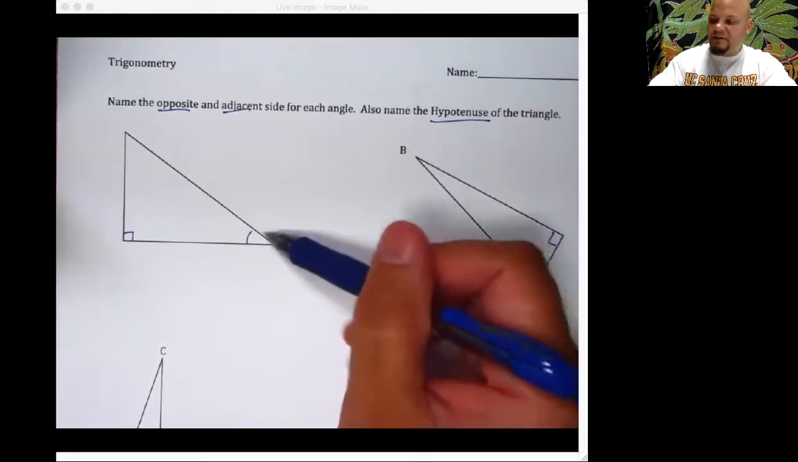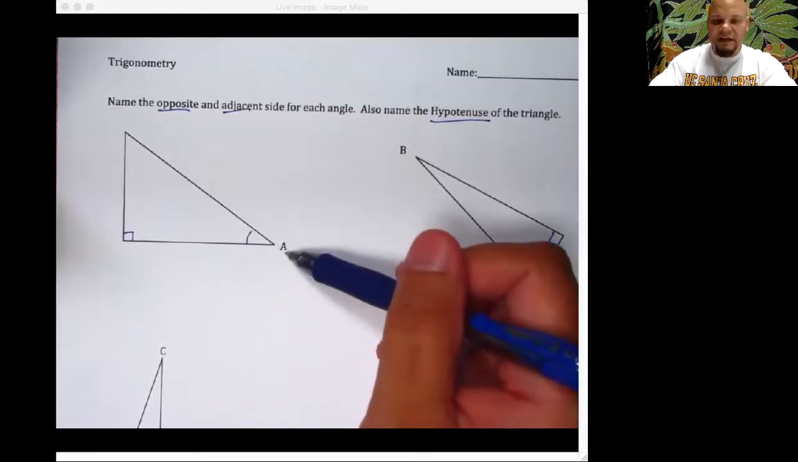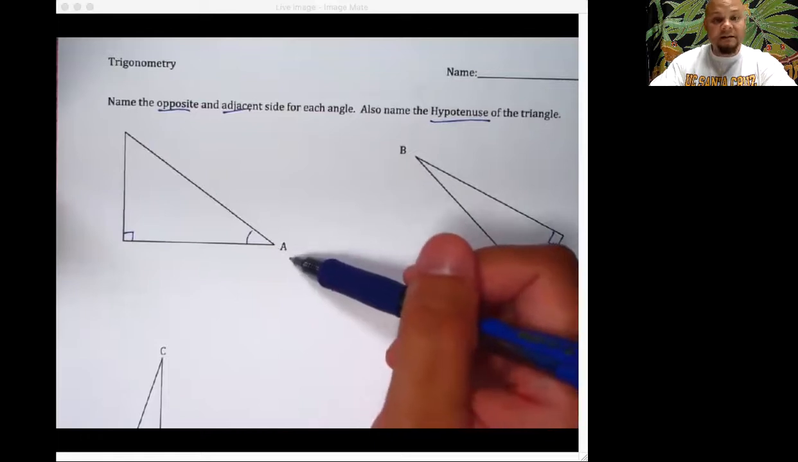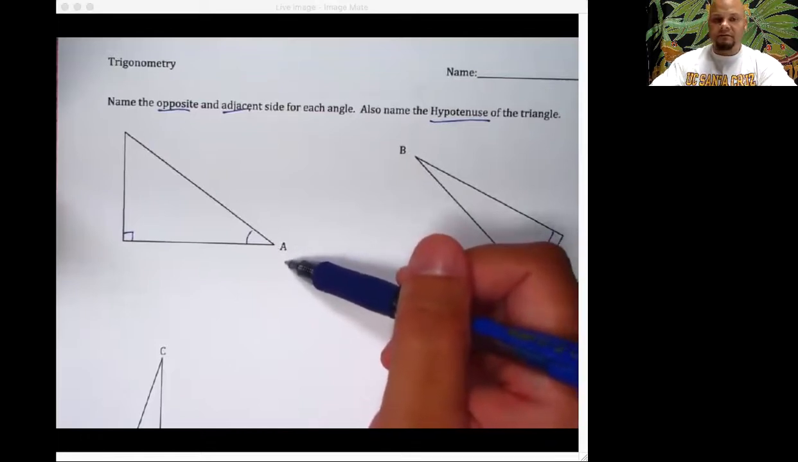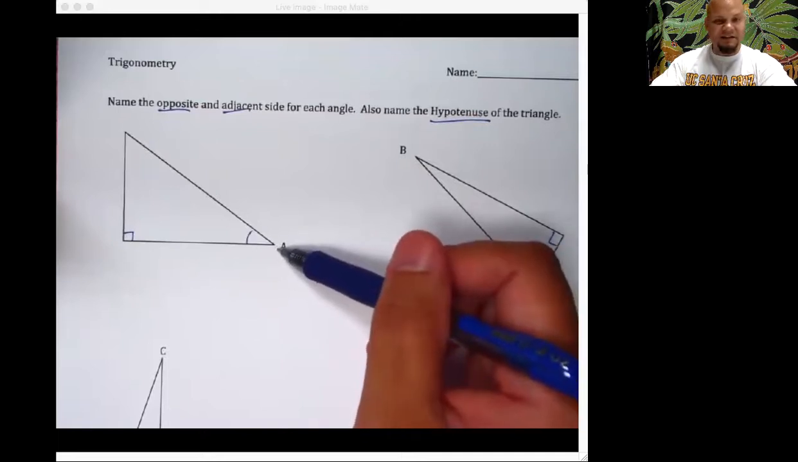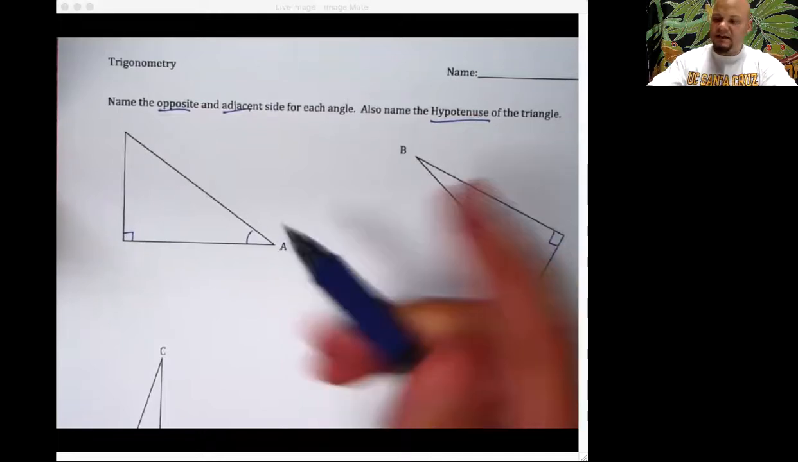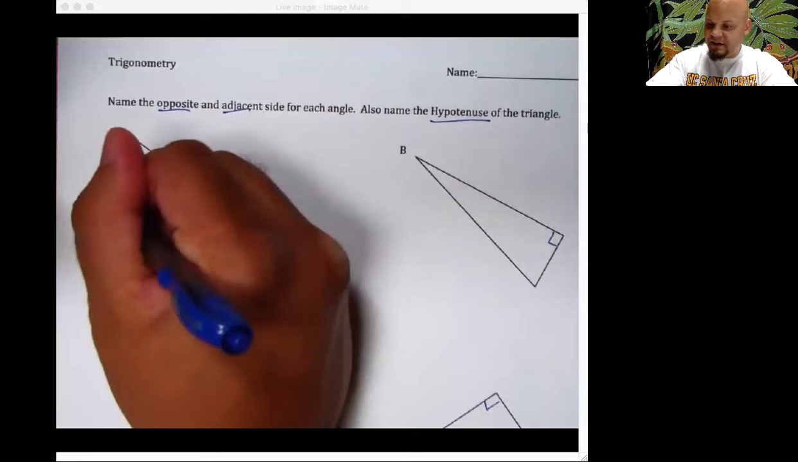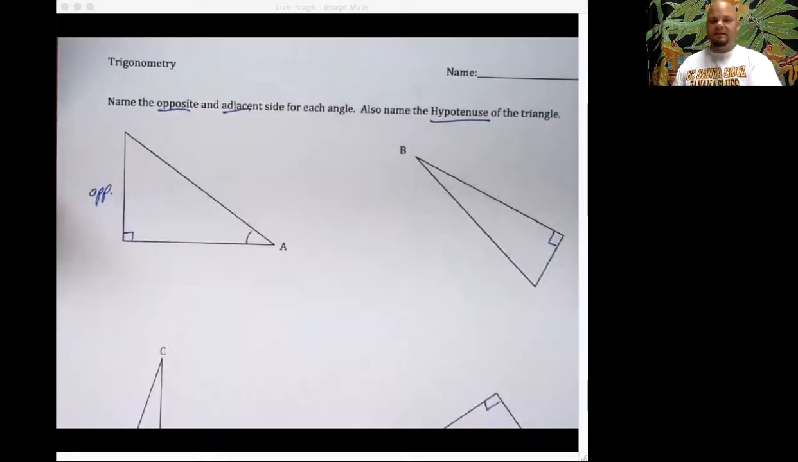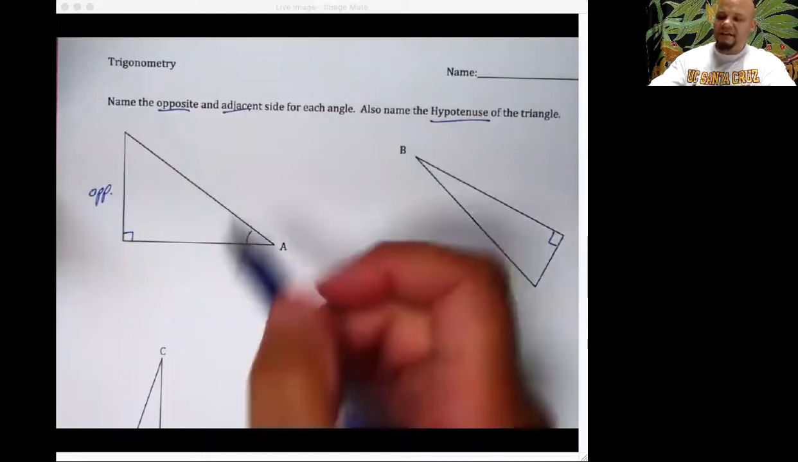We are going from this perspective. We're going from A, and we want to know what side is opposite from angle A. Now, the word opposite, you probably know just fine. So you're like, opposite, so like on the other side of? Absolutely. So the opposite side to A in this is right here. There's the opposite side. And you'll see that I've abbreviated it because I'm lazy. After that, the adjacent side.